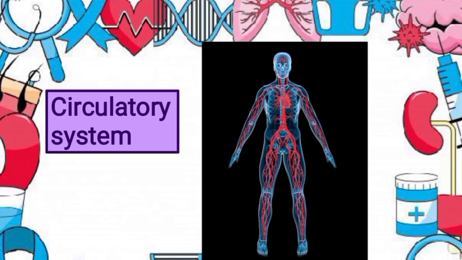Now let's understand what blood is. Blood is a transport liquid which is pumped by the heart to all parts of the body, after which it is returned to the heart in a repeated procedure. Blood is needed to keep us alive.